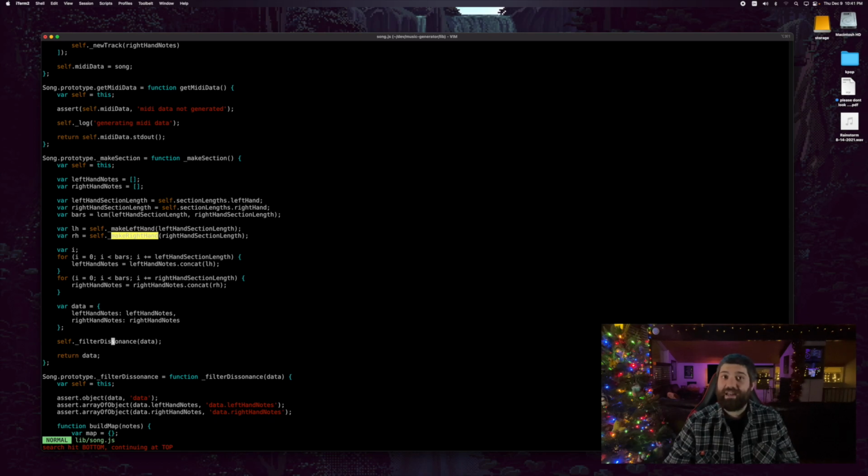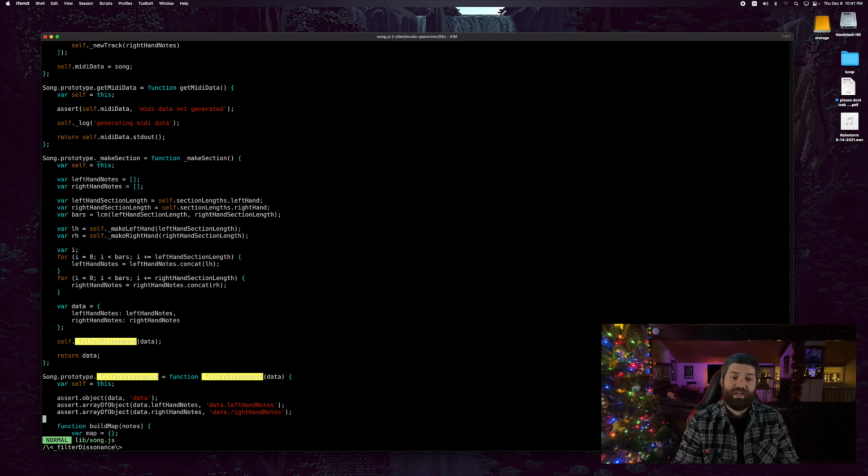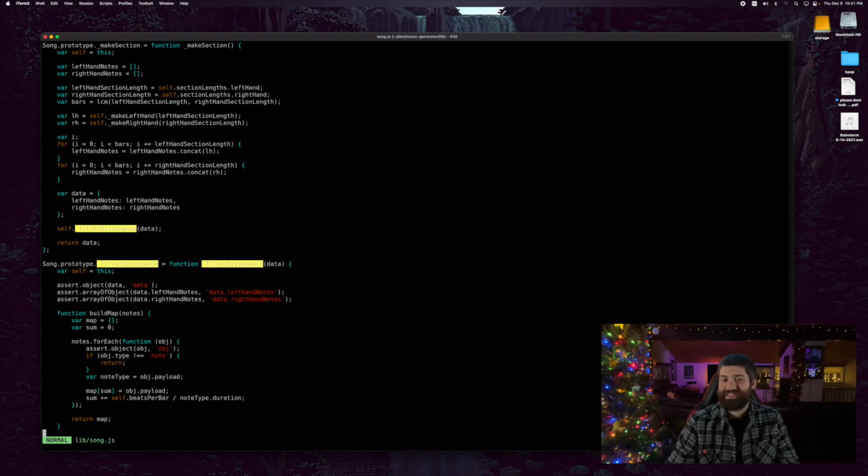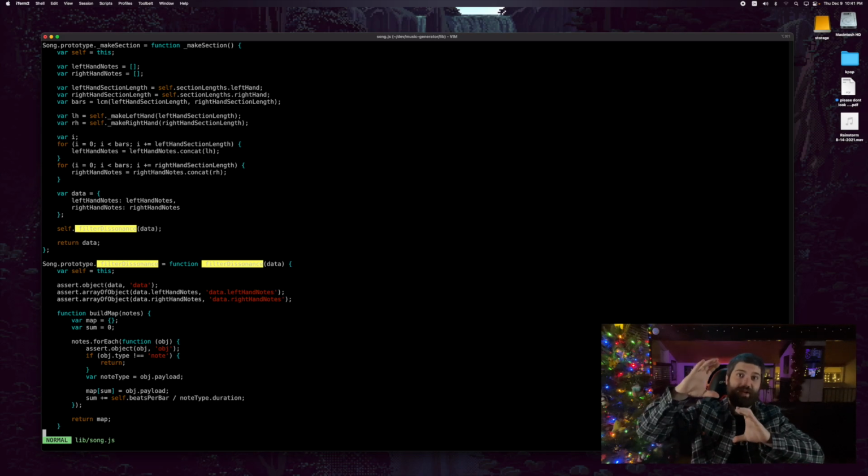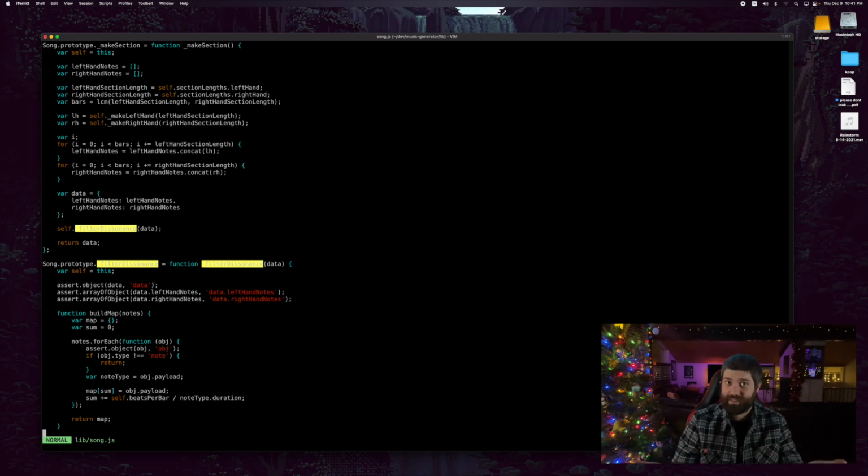And then the final thing we do before we smush it all together into a song is we filter out dissonance. It does more than filter out dissonance. I came up with this idea later as I was iterating on it because some of the songs just sounded terrible. The reason they sounded terrible is because the left hand and the right hand would sometimes collide with each other. If the ranges were overlapping, the left hand and the right hand might play the same note at the same time, which would cause it to sound twice as loud.